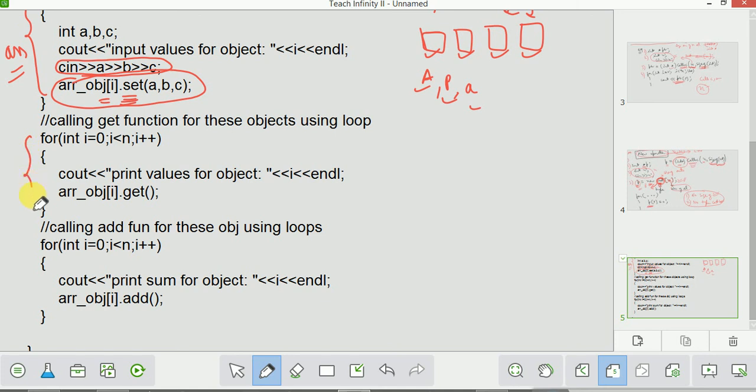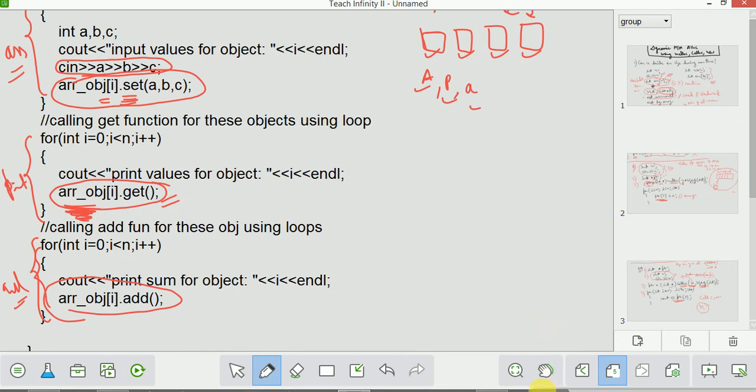Again I will use a for loop, and to print I will call object of i dot get. Then I need to add the values of these objects, so again I will use a for loop and add the values of these objects. The array of objects can be used like any normal array. So that's all about dynamic memory allocation and dynamic arrays. Now let's stop this.